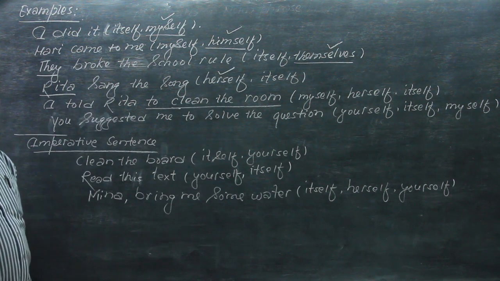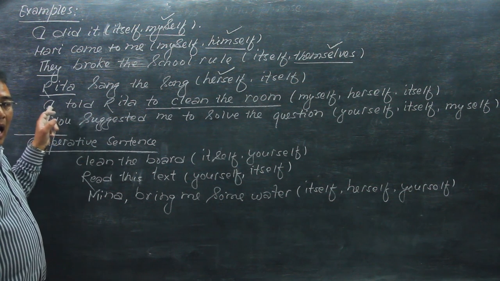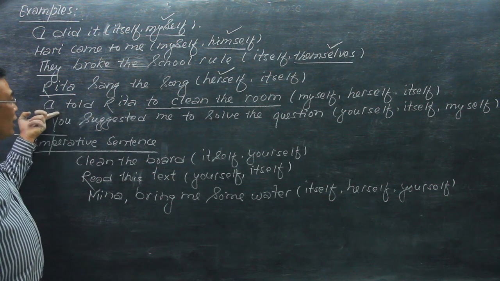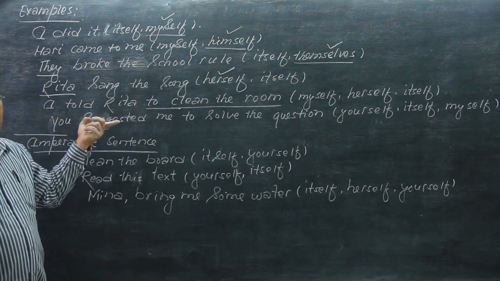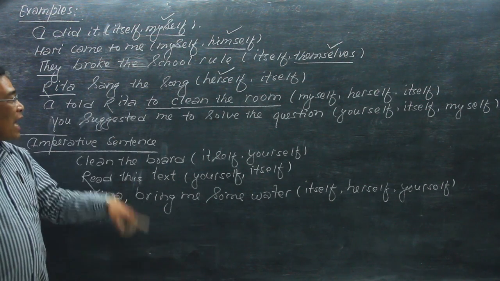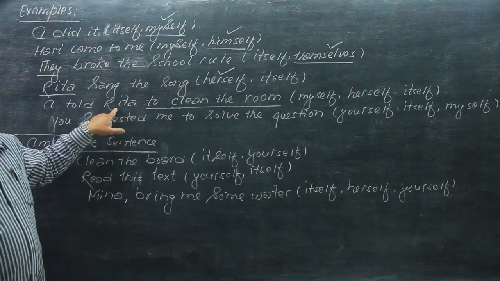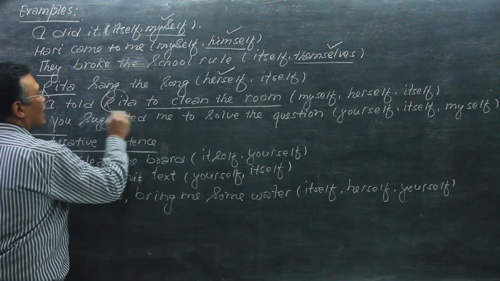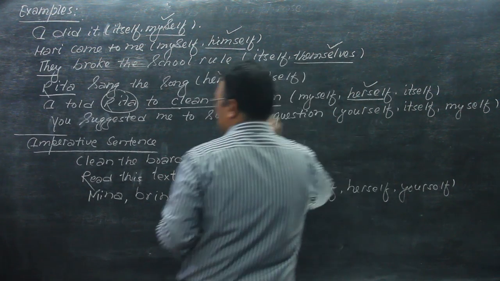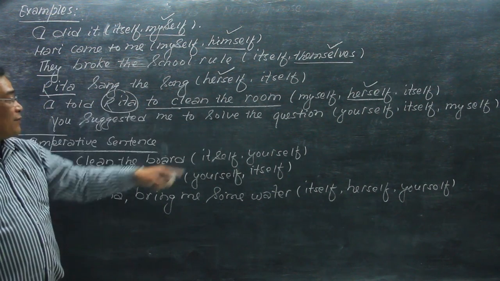This means I is not the doer here; I is only the cause of this action. Who is the doer? Who cleaned the room? Rita cleaned the room. So Rita is the doer here, and its reflexive pronoun is herself. I told Rita to clean the room herself.